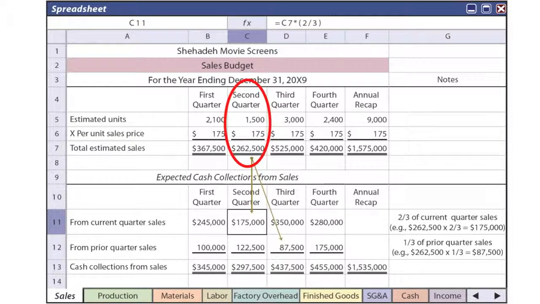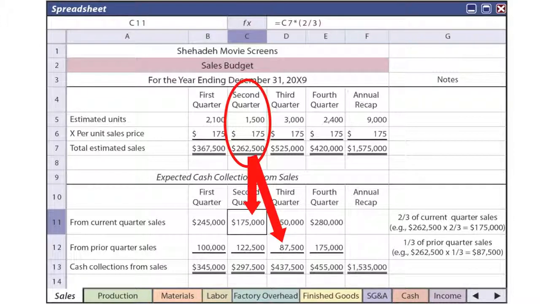However, notice I'm going to look at the second quarter. We have anticipated sales of 1,500 units at $175 per unit. So anticipated sales for the second quarter of the year then are $262,500. But in the book it says, information about the pattern of collections, and so we expect to collect 2/3 of sales in the quarter of sales and 1/3 in the subsequent quarter.